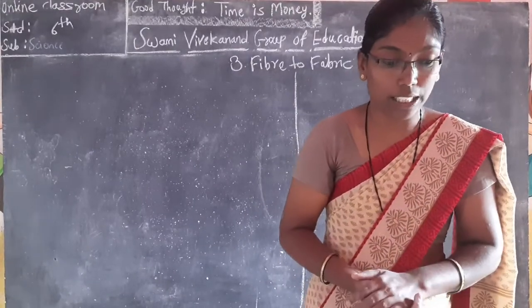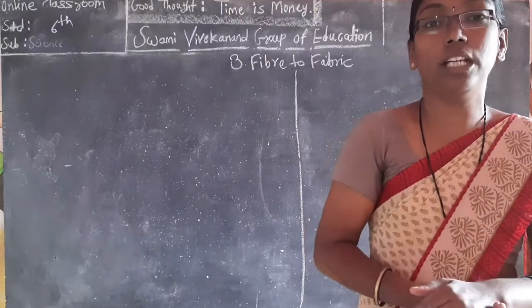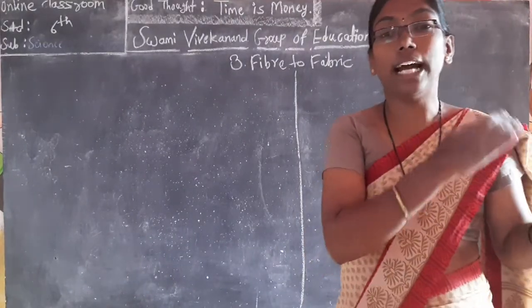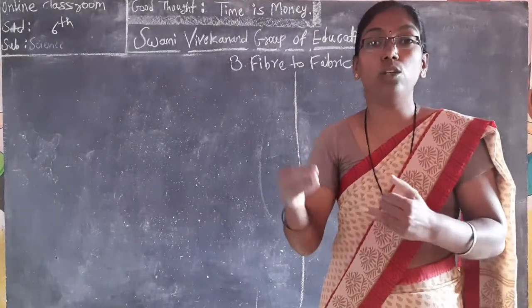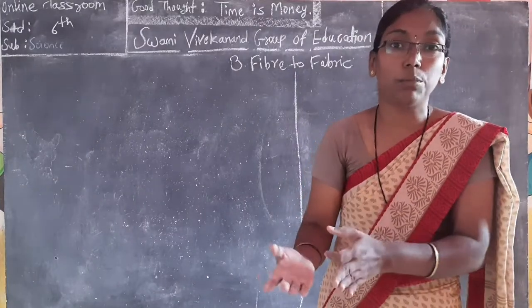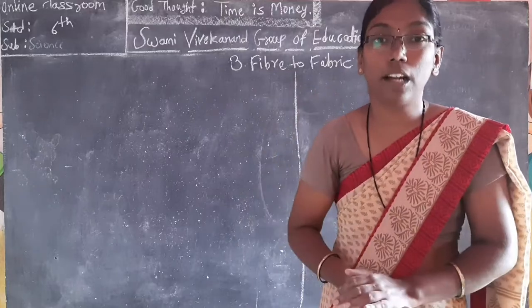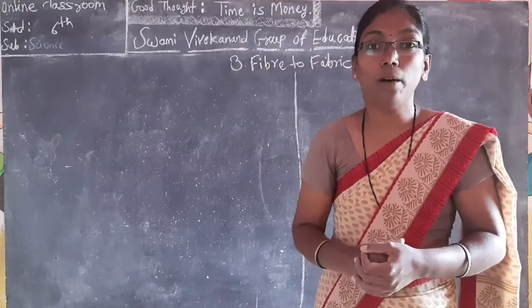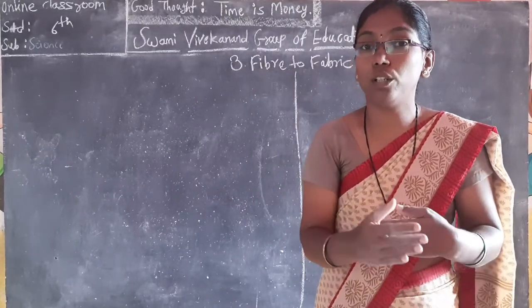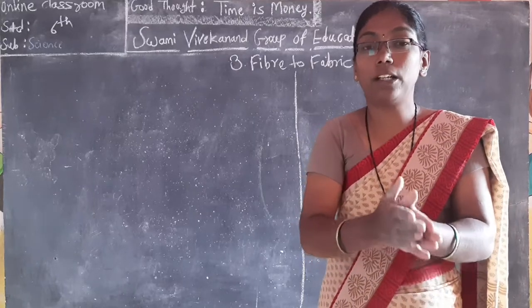Around 200 BC, people started to weave this cloth. Means in that time they used leaf, they used animal skin, but after some time evolution takes place, and they used the bark of the tree, they used the grass also. How bark of tree? I will tell you again. They use bark of tree.